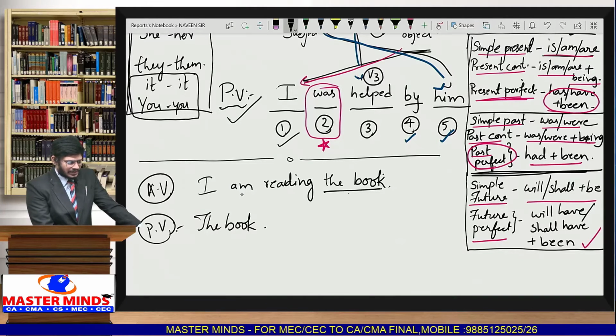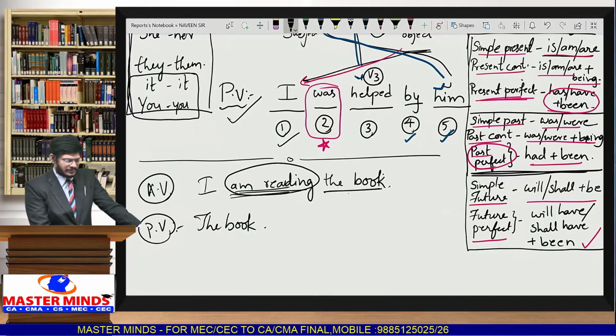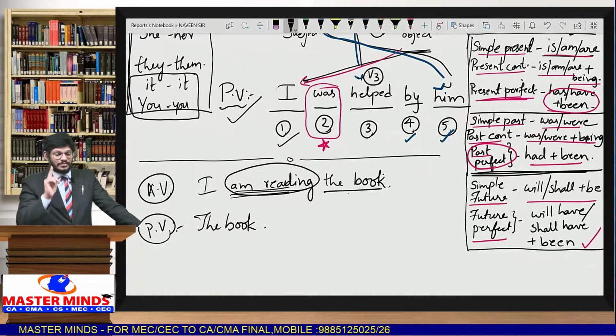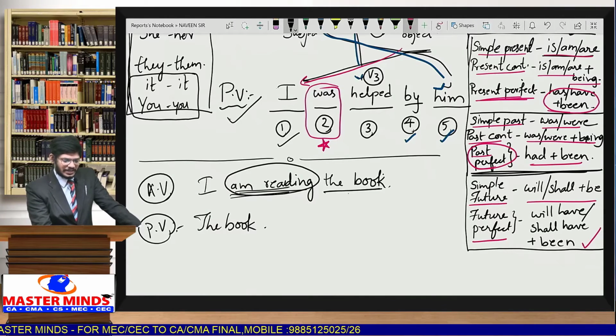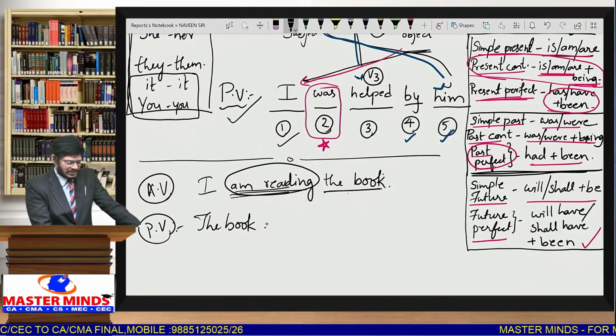Whatever the given sentence, it is in present continuous. So you have to identify the tense of the given sentence. The given sentence is in present continuous, because is, am, are plus V1 ing is the structure for present continuous. So you can immediately see on the right side, whenever the sentence is given in present continuous, the helping verbs must be is, am, are plus being. So we take book is singular, so we use is, being.